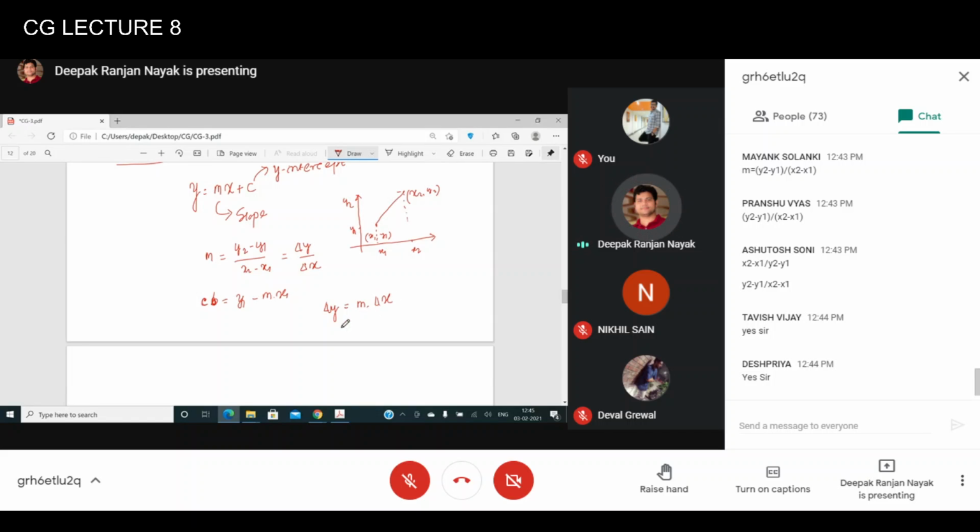And similarly, if del y is given, we can calculate del x. It is nothing but del y by m. We can calculate it in a similar way.